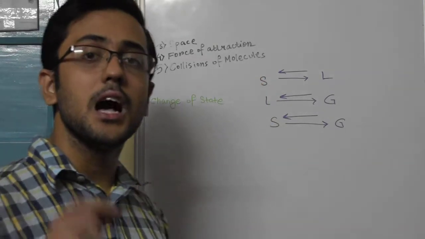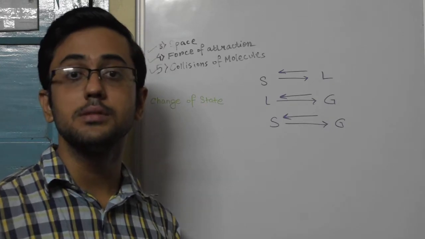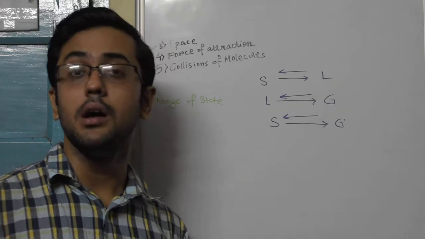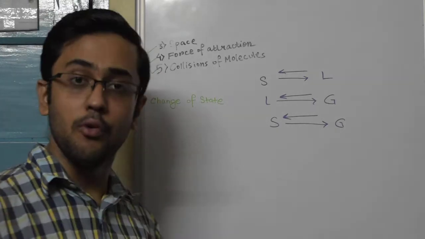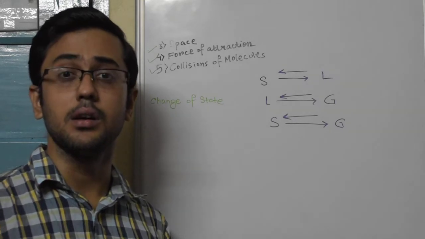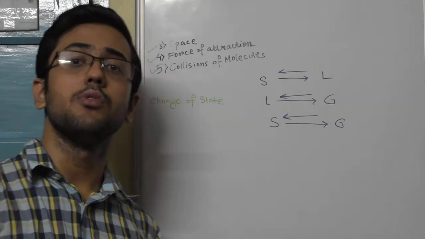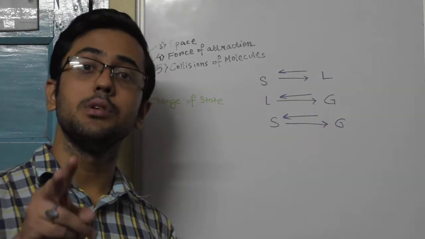And all of this, they happen at fixed temperatures, which are known as the melting points or the freezing points, and similarly the boiling points or the condensation point for these substances. And you are aware with the definitions of melting, freezing, boiling and condensation as well. But a point worth mentioning here is that the conversion of a liquid to gaseous state can happen in two manners.